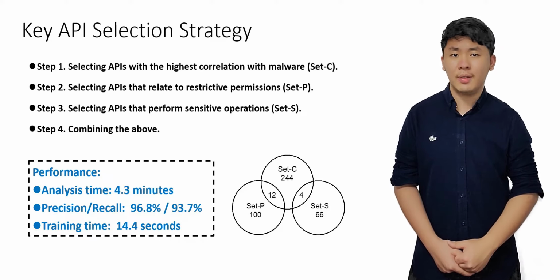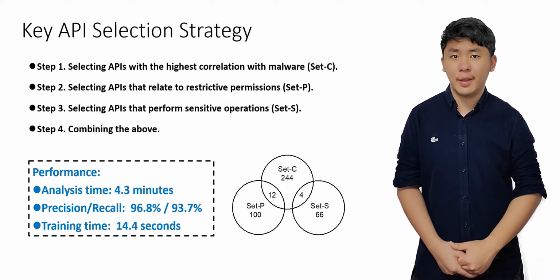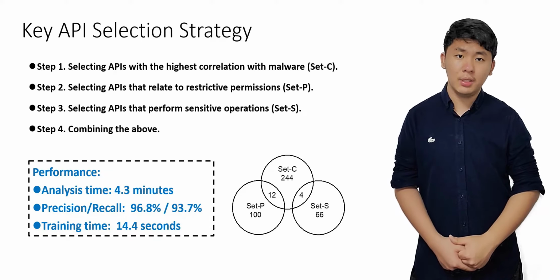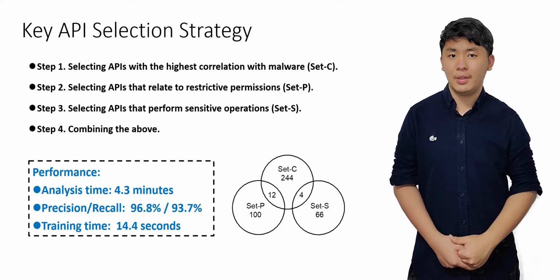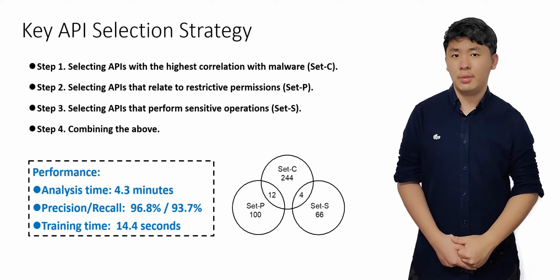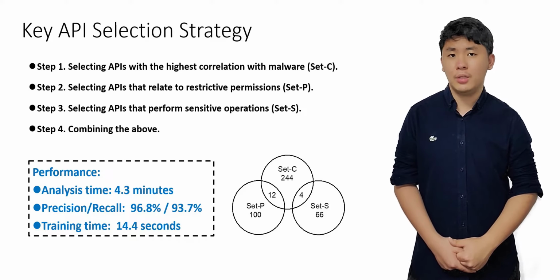Using the selected key APIs, we collect apps' runtime data and feed them to a random forest model to see the outcome. The result is rather promising. We achieve an average analysis time of 4.3 minutes. Also, we can obtain a precision of 96.8% and a recall of 93.7%.